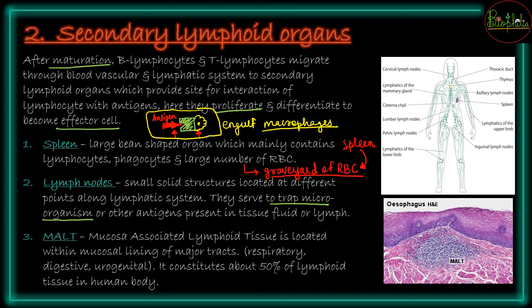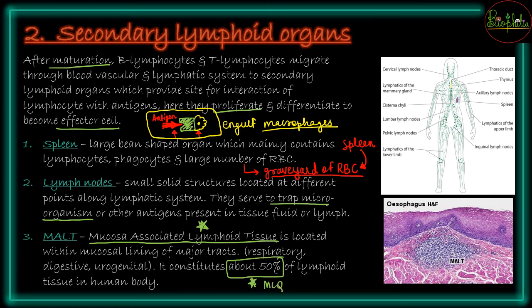The third is going to be MALT, which is going to be a very important point to remember as per the questions. So MALT का full form होता है Mucosa Associated Lymphoid Tissue. So this full form is also very important. And another very important point is how much percentage does it constitute. So it is going to constitute about 50% of the lymphoid tissue. It is a very important question. ये बहुत बार पूछा जाता है.